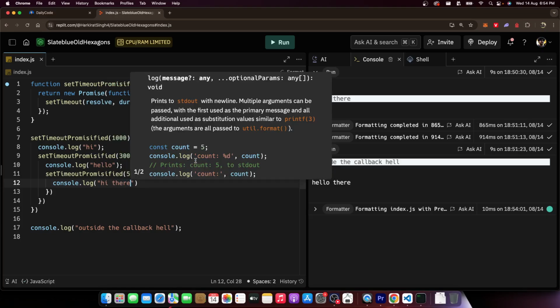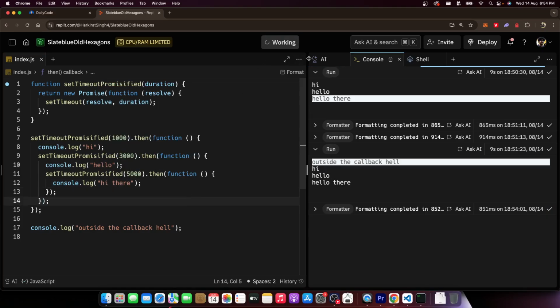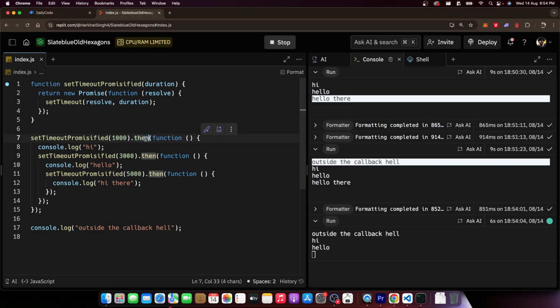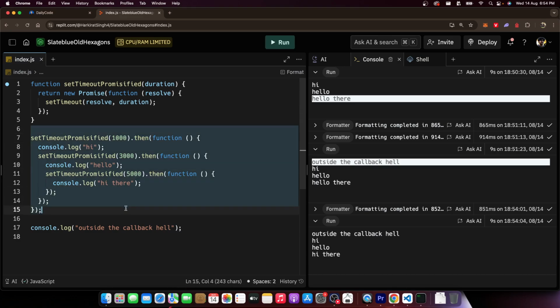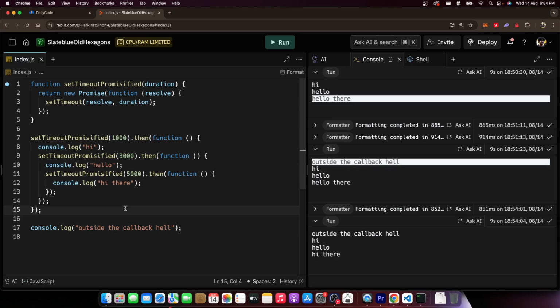We have written the same code using promises, but I don't see a lack of callback hell here. It isn't callback hell, it is then hell, but it is still hell, right? It is still inundation after inundation after inundation. It's very hard to read this as well. So how can you fix this?